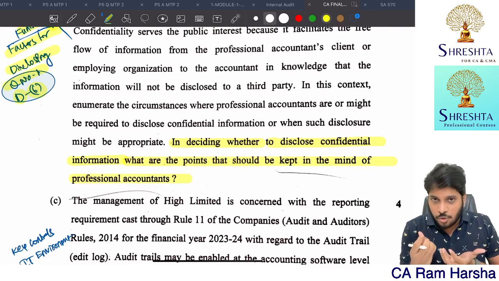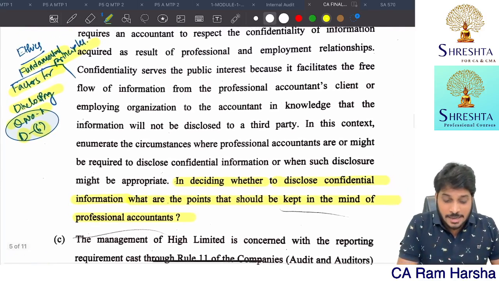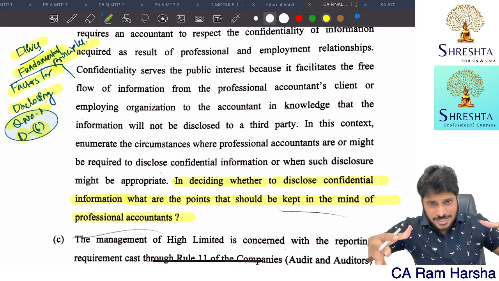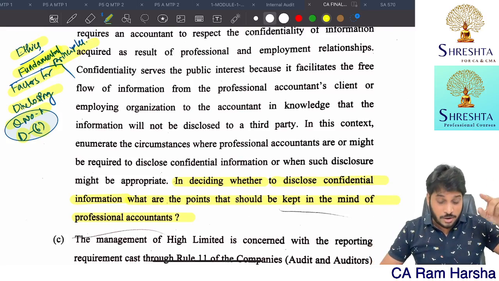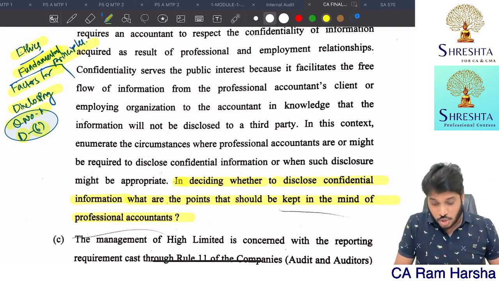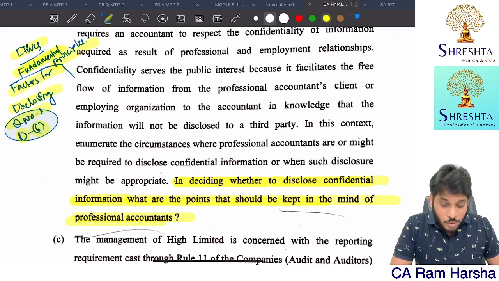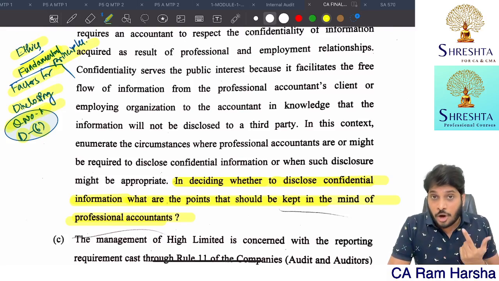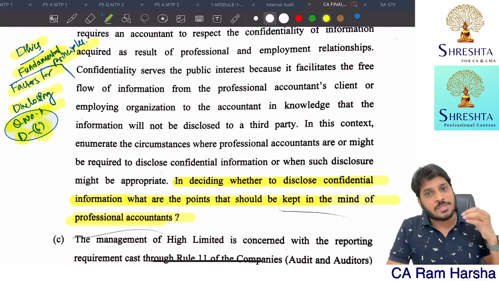Whether you can share the client data? So what points should you keep in mind? It's a fundamental. Ethics introduction is there, professional ethics introduction is there: confidentiality, integrity, independence, like that. Inside confidentiality, one of the supports is talking about factors that a professional accountant should consider. So in our material, for those of you who follow our material, question number 1, D, which is talking about confidentiality, inside that the 6th point: matters to be considered while disclosing the information to others by the professional accountant.